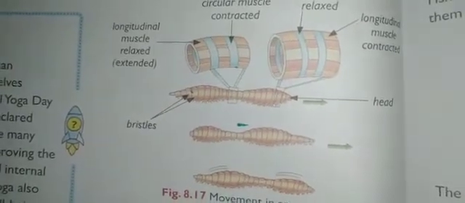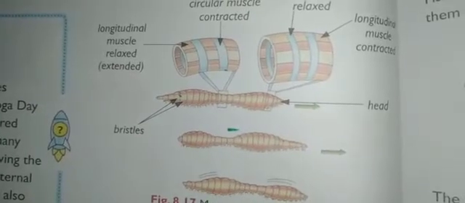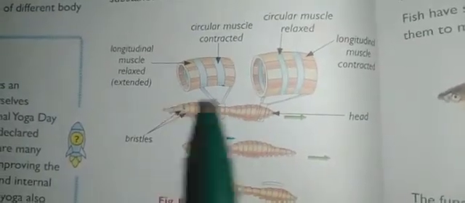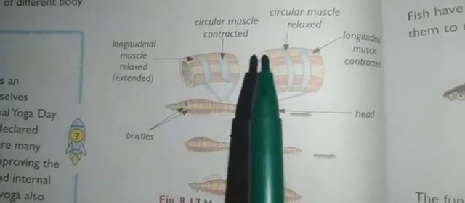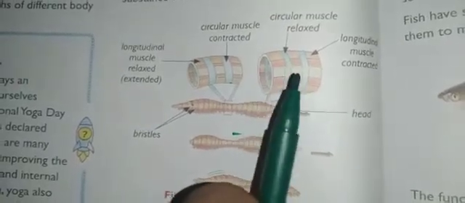So the earthworm's body secretes slimy substances which further help in its movement. So students, these are all bristles, this is the head region, and this is the tail region. So it has two types of muscles. One is circular muscles and the other is longitudinal muscles.